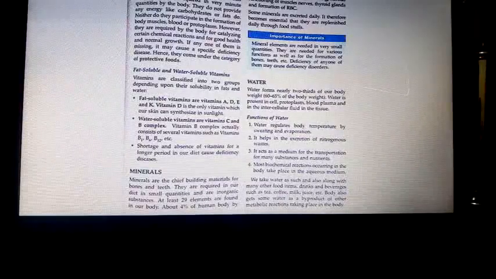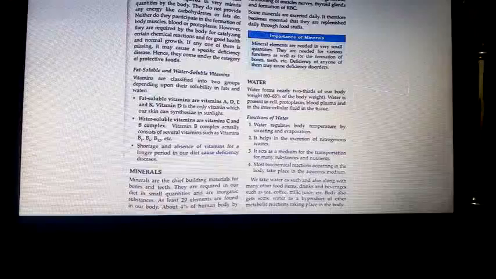Got it? Before going to the groups, we are going to learn why they are very much essential. They do not provide any energy like carbohydrates or fats do. Neither do they participate in the formation of body muscles, blood or protoplasm.